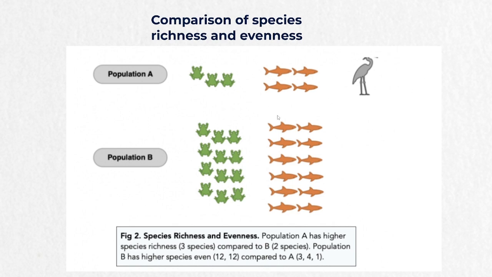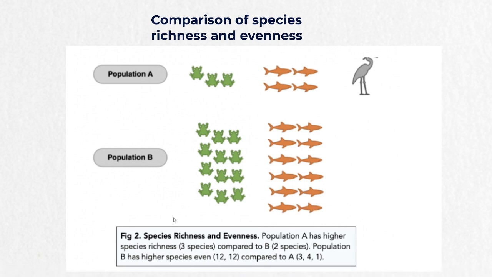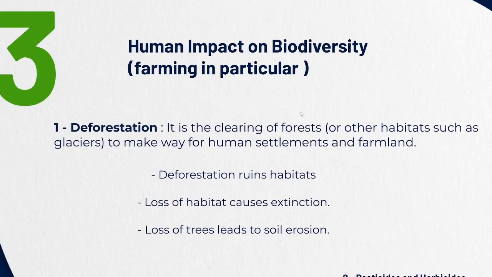So there are more species here than in B. So species richness is higher in A than B, and in B you can say that the species evenness is more than in population A, because they're almost the same number in population B. Because in evenness we count the number of individuals in species, not the species numbers. Okay, let's go.